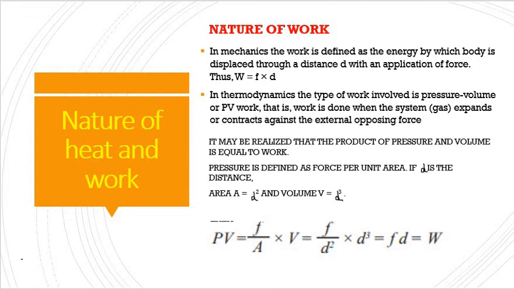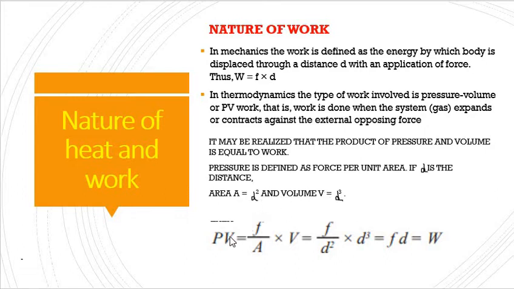It may be realized that the product of pressure and volume is equal to work, and pressure is defined as force per unit area. If d is the distance, area would be d square and volume would be d cube.